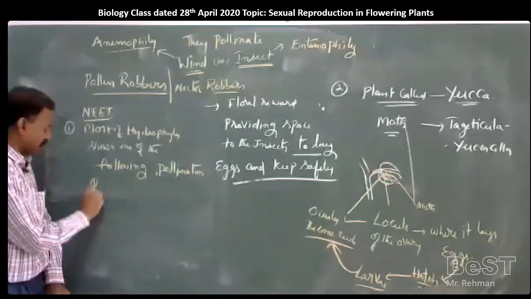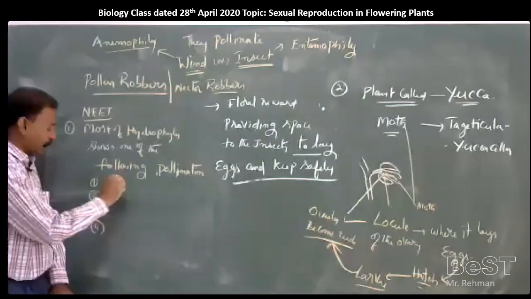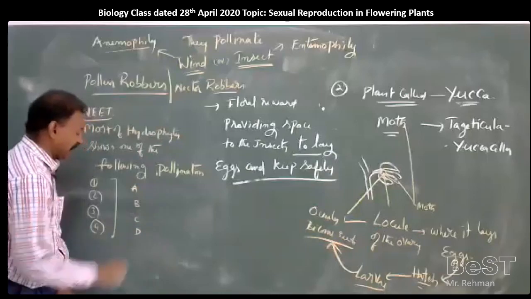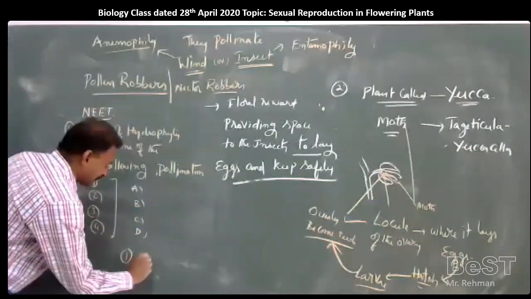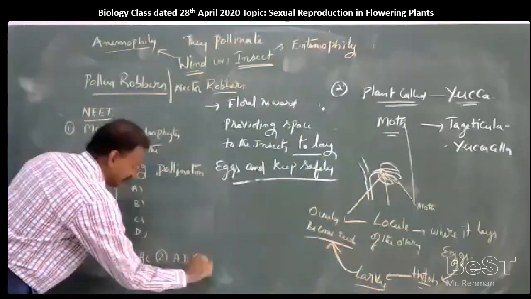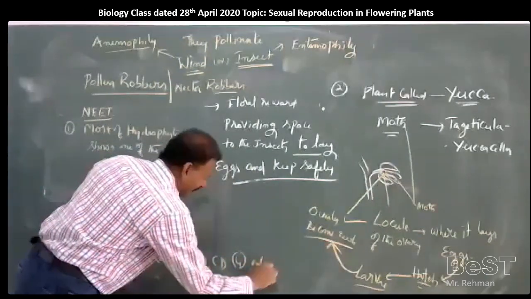They will give options 1, 2, 3, 4, or they may give A, B, C, D. After giving this, they may give A and C are correct, A and D are correct, C and D only are correct, only D is correct.